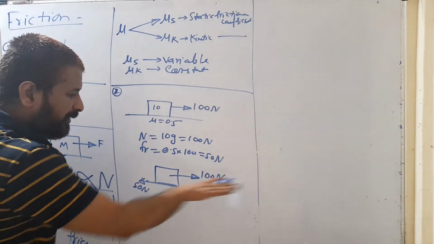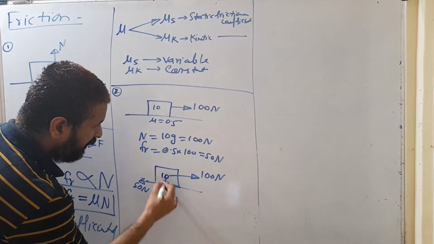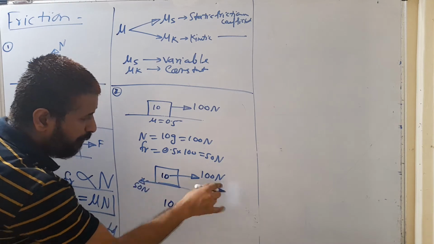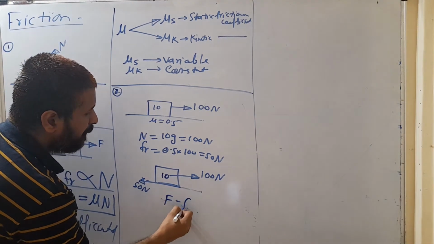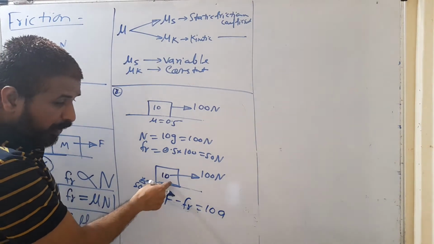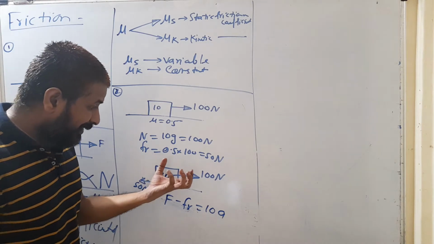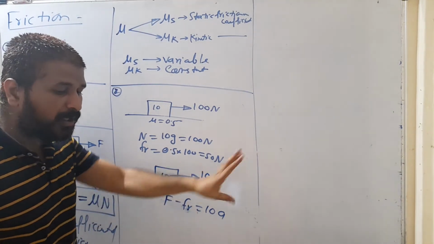So this car will be accelerated. अब suppose what acceleration it is going to get? So 100 is the forward force minus frictional force is what? मतलब what you can write? F minus Fr is equal to 10a. That a is the acceleration. This block is accelerated. Friction opposes relative motion, but for a certain limit, beyond that limit, friction cannot oppose.